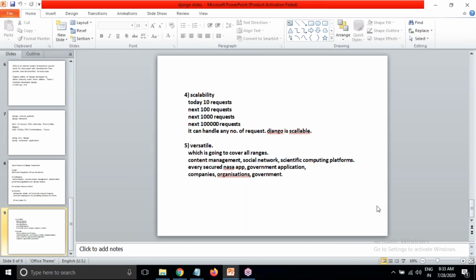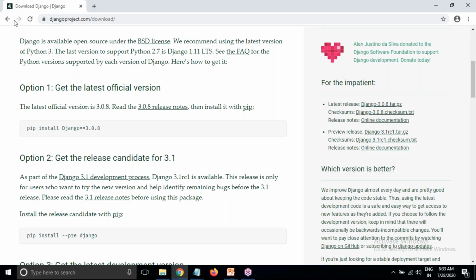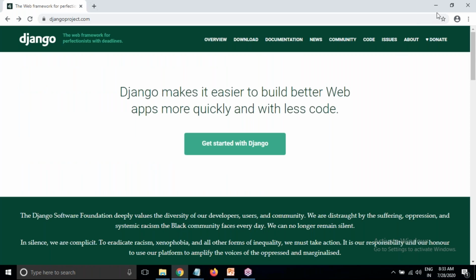And using Django, you can develop versatile applications. Any type of application you can develop, like content management, social networking, scientific computing applications, highly secured applications for ISRO, NASA, government applications. If you want to develop a social networking site, e-commerce website, job portal, anything, it is possible with Django. All these features, whatever I've told now, you can see in a Django site.